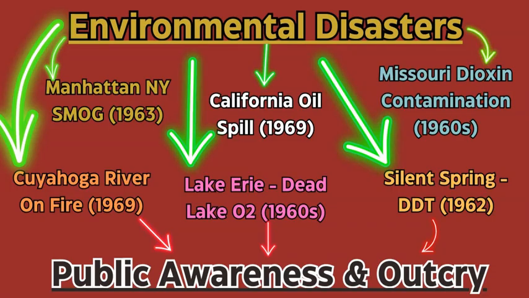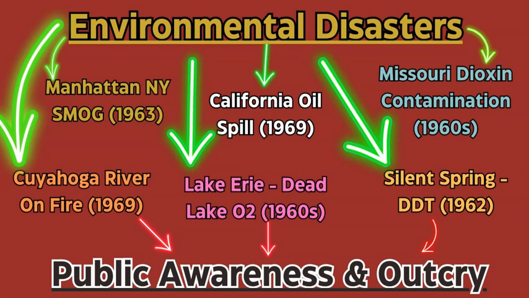Such events in the mid-20th century across the US raised public awareness to the effect and the degradation that humans were having on our natural waterways, on our air, quality of air, and also on the terrestrial portion, the land, the natural beauty that this country has.